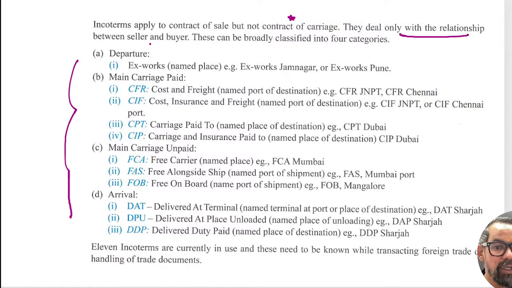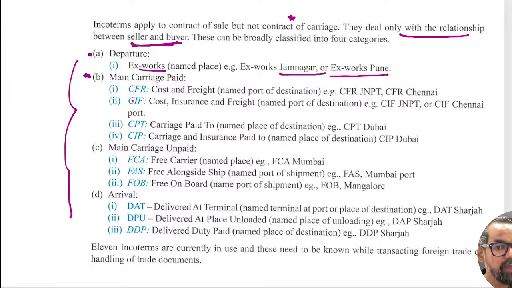They deal only with the relationship between seller and buyers. So basically, at the departure, when we are departing the goods Ex Works, we have the port name, like let's say Jamnagar or Ex Works Pune. Then we have main carriage paid. So who will be responsible at this stage?